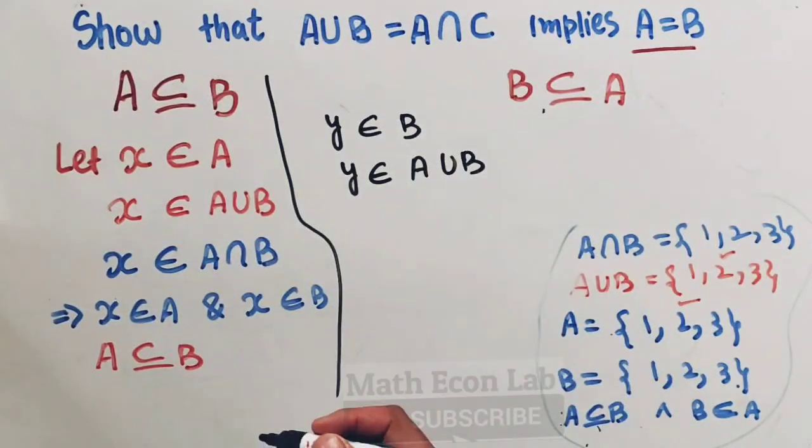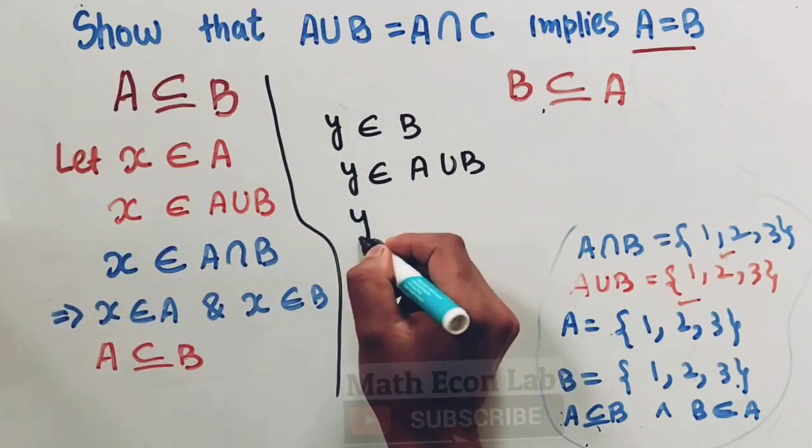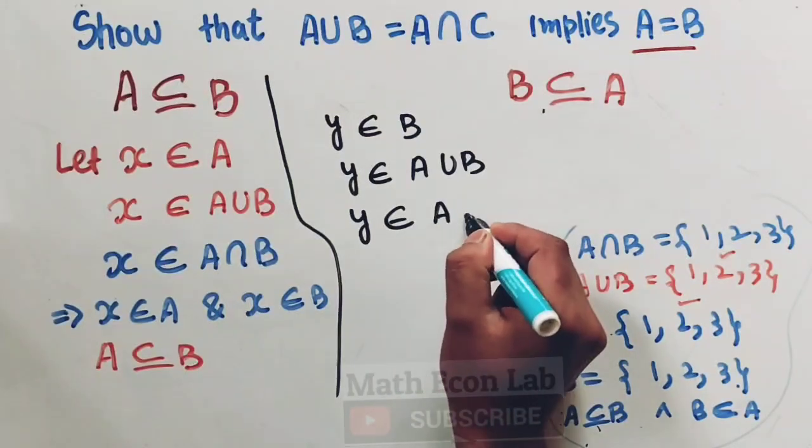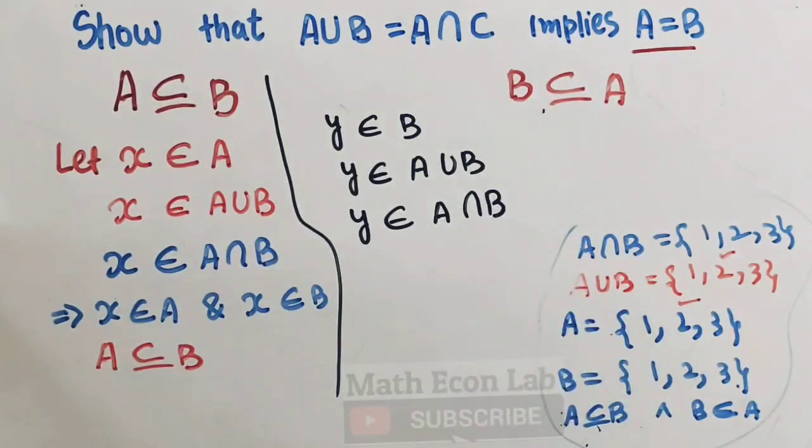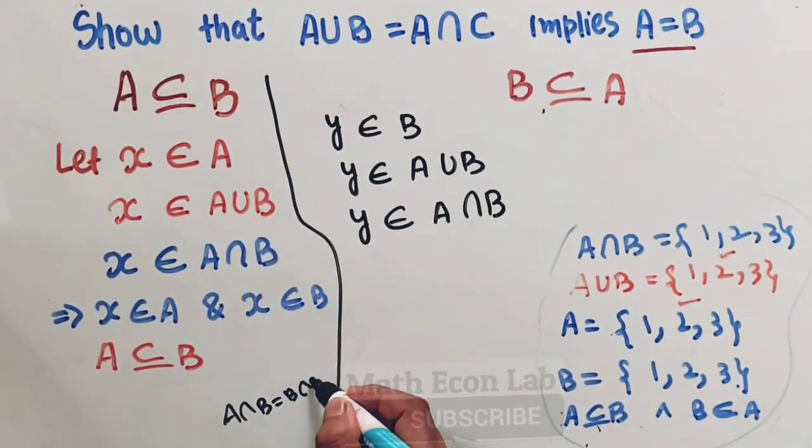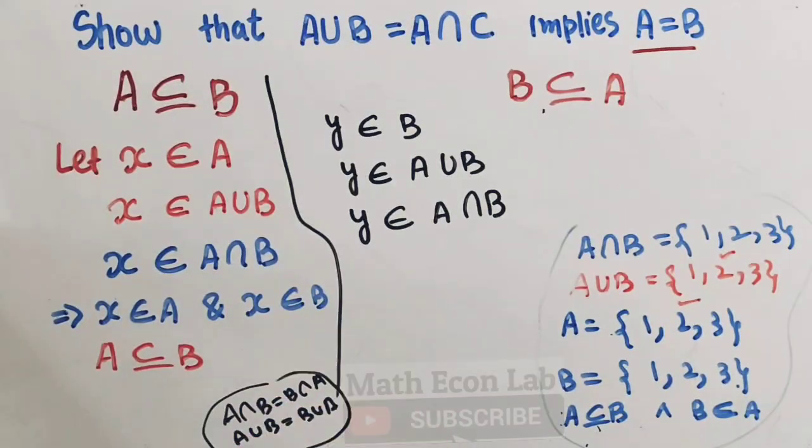Union is commutative, which implies Y will belong to A intersection B or B intersection A, because intersection is also commutative. That is to say, A intersection B is equal to B intersection A, and A union B is equal to B union A. Again, this is nothing to do with the proof.